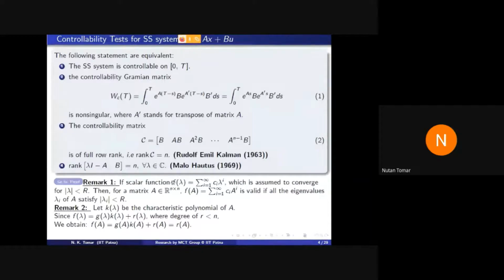If I have this scalar function f represented by this power series, then f(A) is valid in the same disk of convergence.